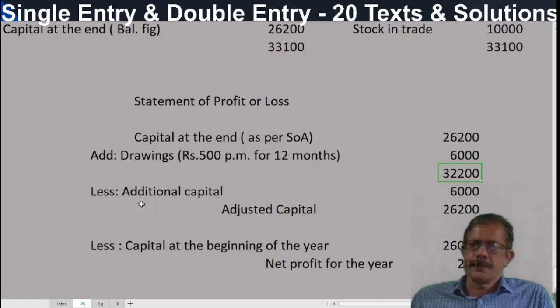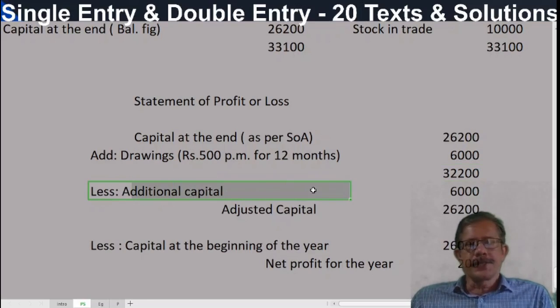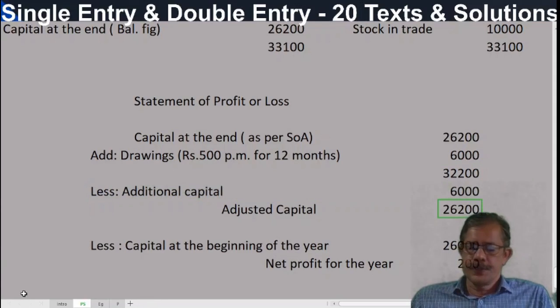Less additional capital, 6,000. How much here? 26,200. So capital at the beginning of the year, 26,000. Net profit for the year, 200.